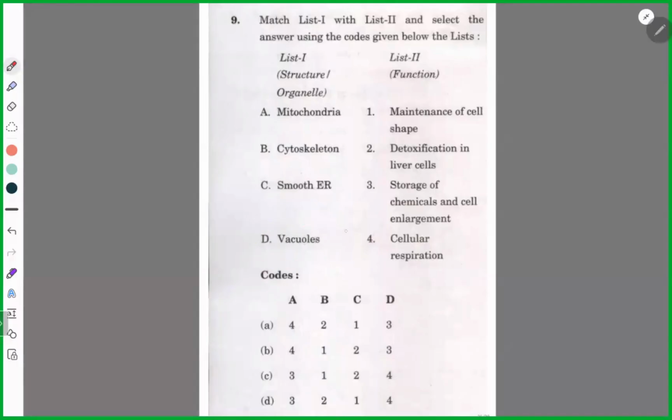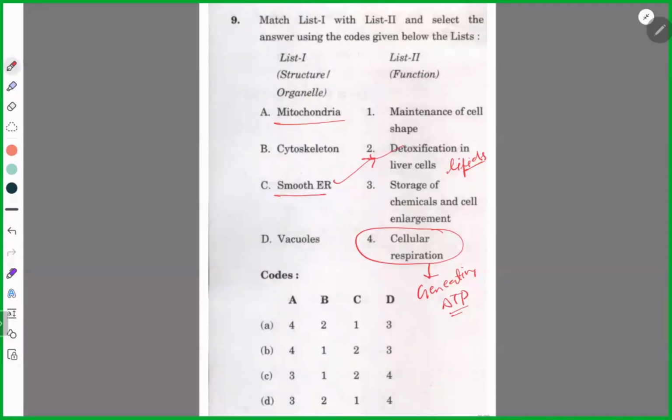Vacuoles. Okay, leave it. Mitochondria, B, cellular respiration. Respiration means generating ATP. Remember this thing. Now, smooth endoplasmic reticulum, detoxification in liver cells, because they form lipids, and detoxification in liver cells is also one of the functions.